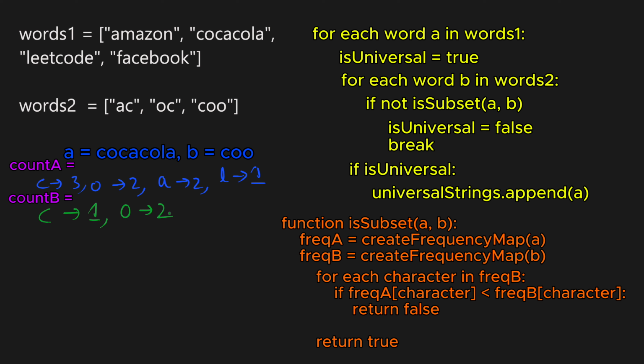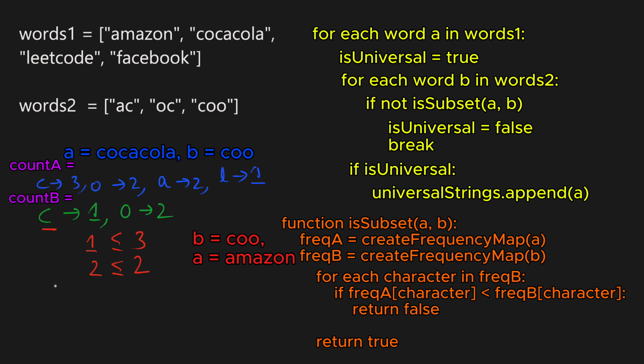Now to check if B is a subset of A, we will start matching the frequencies of characters in B with those in A. The first character in COO is C with frequency 1, which is less than the frequency of C in Coca-Cola, which is 3. Therefore, character C will be sufficiently covered. Then the next character in B is O, which has frequency 2, that matches the frequency of O in Coca-Cola. So as all the characters in B are present in A with the required frequency, COO is indeed a subset of Coca-Cola. Similarly, let's take word A as amazing and word B again as COO.